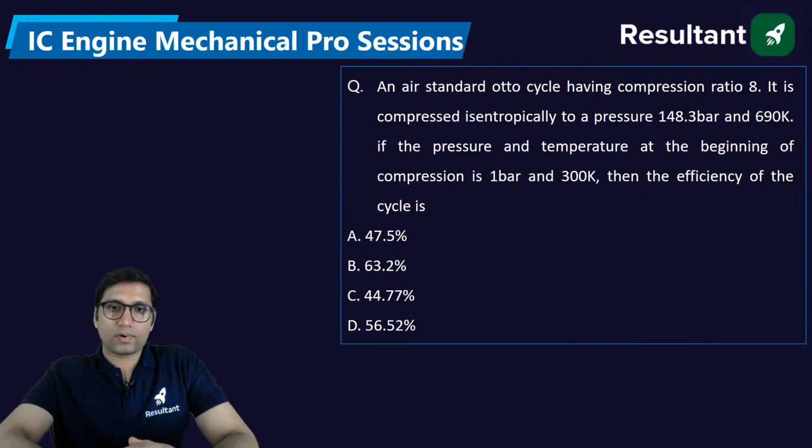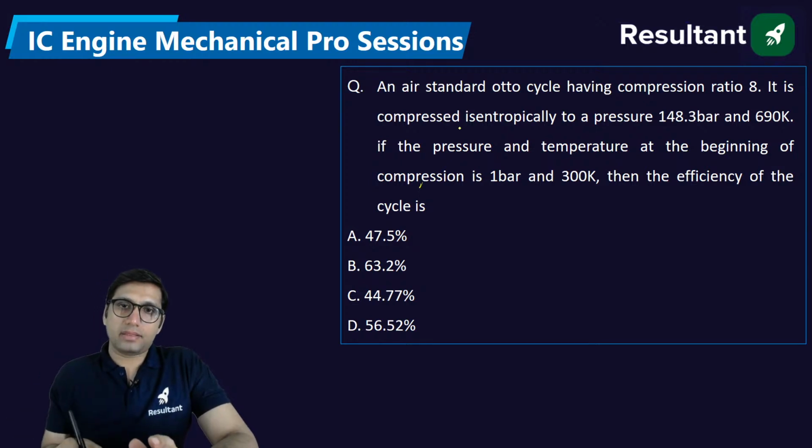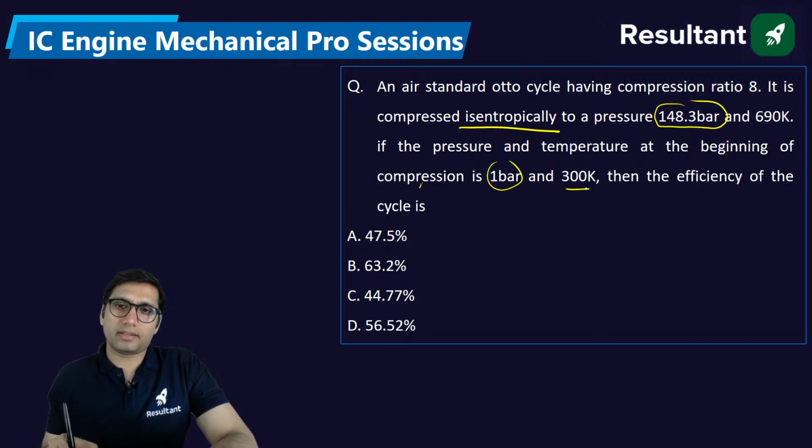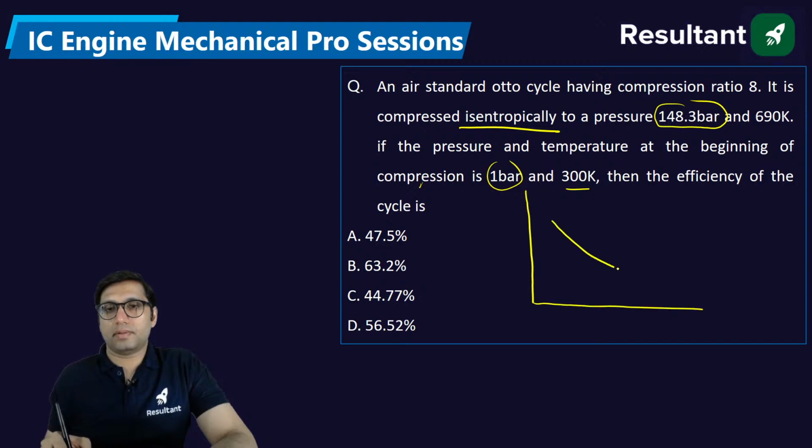An air standard Otto cycle has a compression ratio of 8. It is compressed isentropically to a pressure of 148.3 bar and 690 Kelvin. If the pressure and temperature at the beginning of compression are 1 bar and 300 Kelvin, find the efficiency of the Otto cycle. See, the efficiency of the Otto cycle you can find by using the formula.